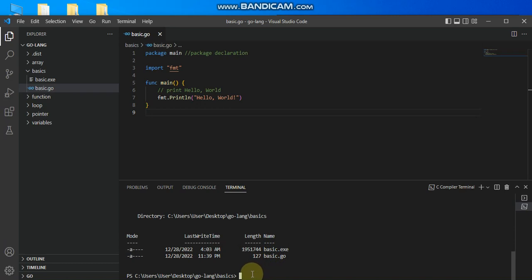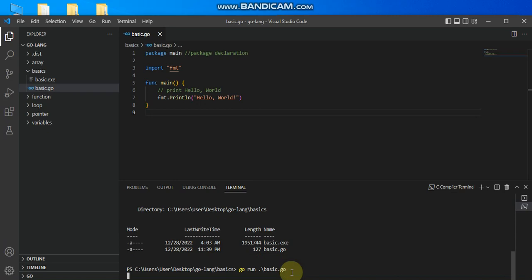So the next thing we are going to be talking about here now is the compilation. How do I run a Go program? So to do that, to compile and execute this, there are two ways. I can just use go run command. What am I trying to run? I'm trying to run this basic dot go. So this is the file I'm trying to run.